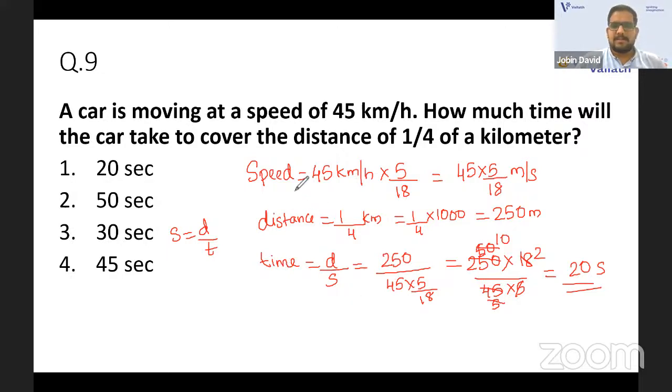Avarajava, you are getting the answer. Anand is also getting the answer. 20 seconds. Yeah, it's 20 seconds. Great. We can check the answer now. 20 seconds that you have. Great. So we'll move to the next question now.